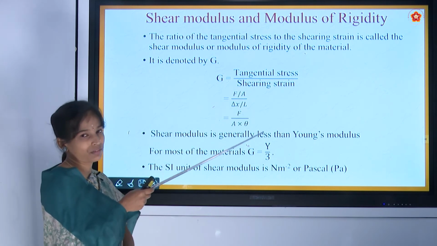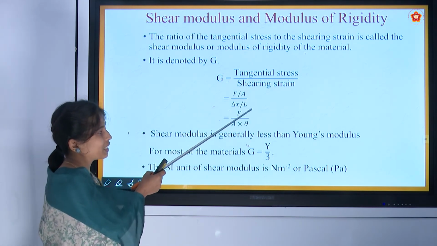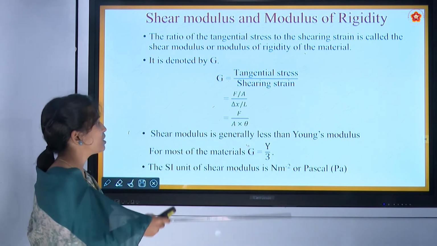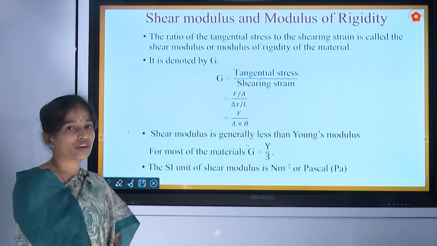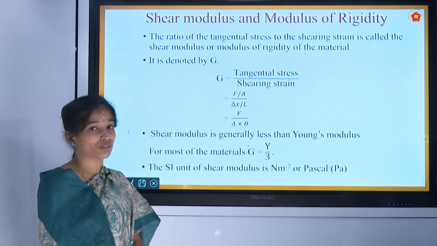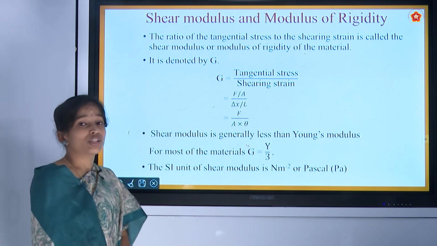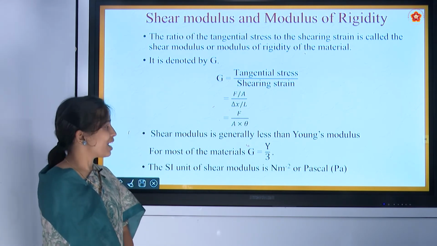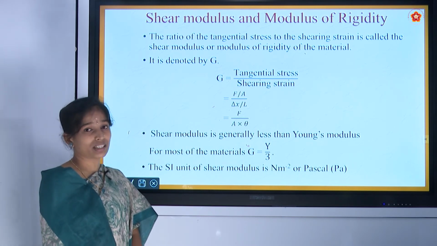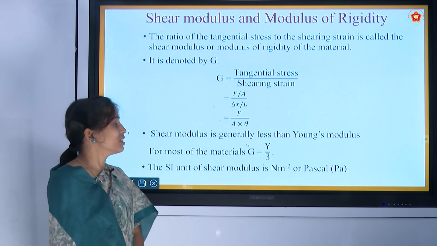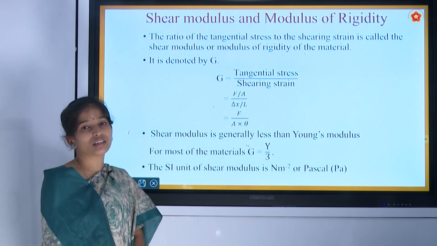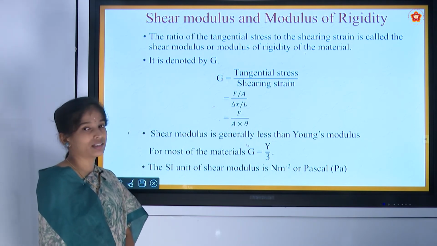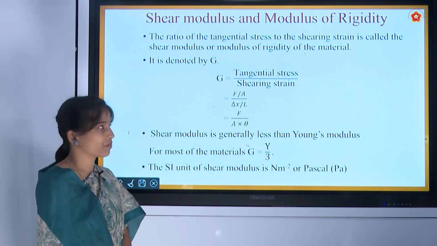This we have derived in the previous class. So this delta x by L can be written as theta, so G is F divided by A into theta. If we calculate for any particular material the value of Young's modulus as well as shear modulus, the shear modulus will always be less than the Young's modulus. It is found from experimental results on many materials that the shear modulus will be 1/3 of the Young's modulus value. The SI unit of shear modulus is Newton per meter square.